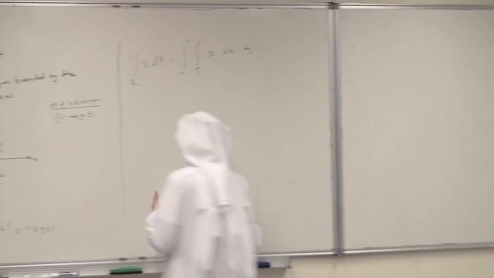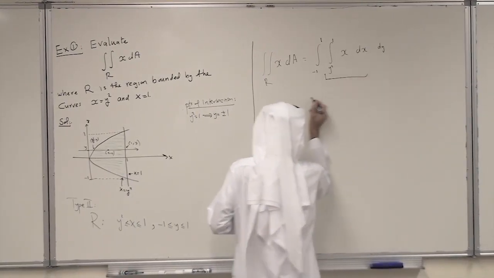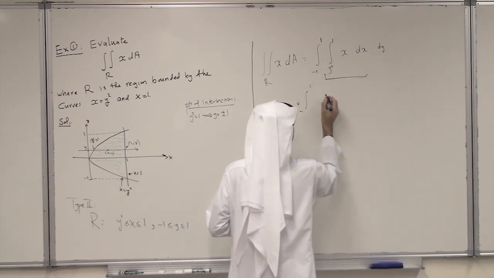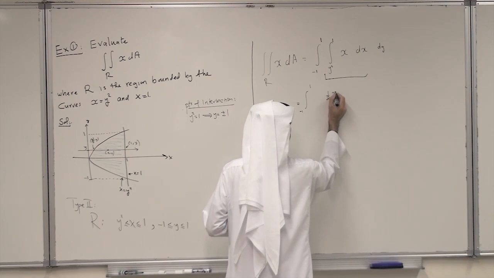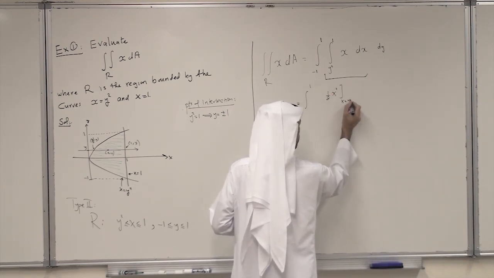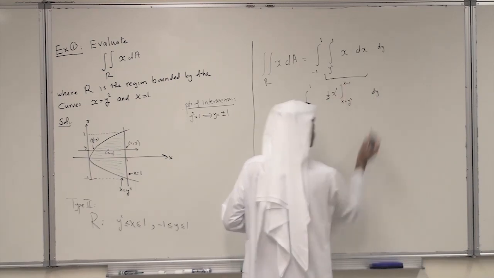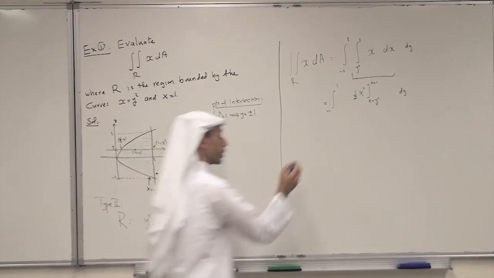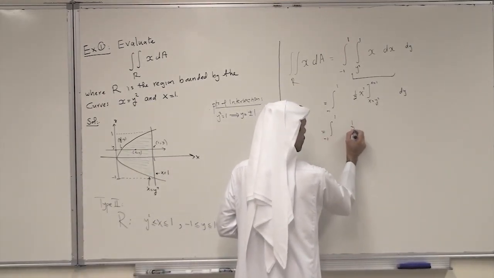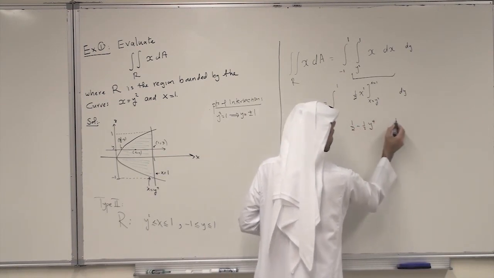Now we evaluate in the usual manner. We have to start with the inner integral. So this is the integral from -1 to 1 of the integral with respect to x, which is half x squared from x equals y squared to x equals 1, then dy. Substituting x, this gives us the integral from -1 to 1 of half minus half y to the power 4 dy.